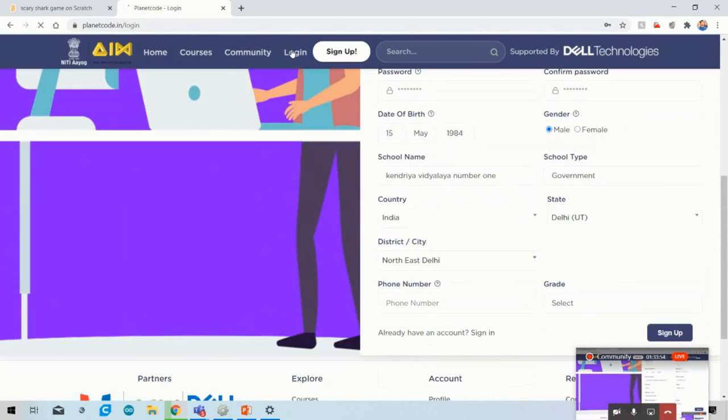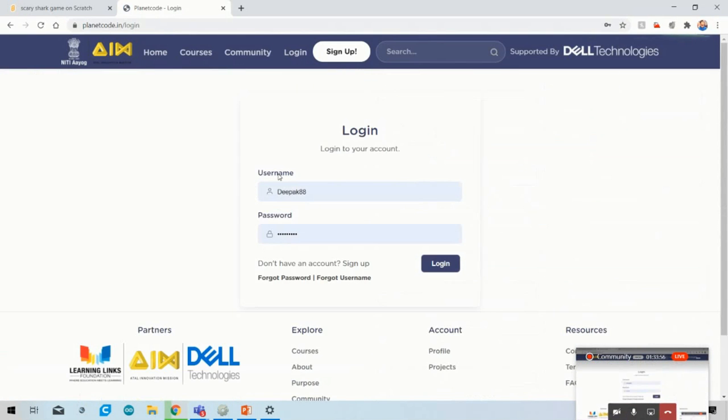Just go to the login. As you see, your username will appear, and the password that you have made will appear here. So just log in with those credentials. Just log in.